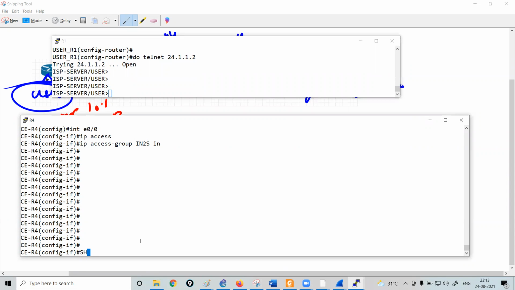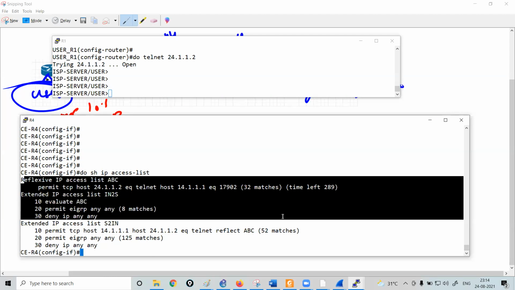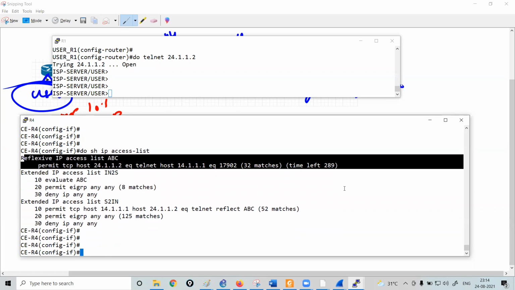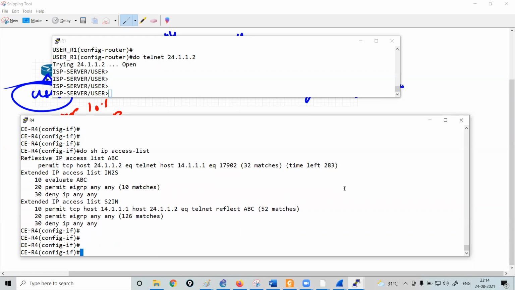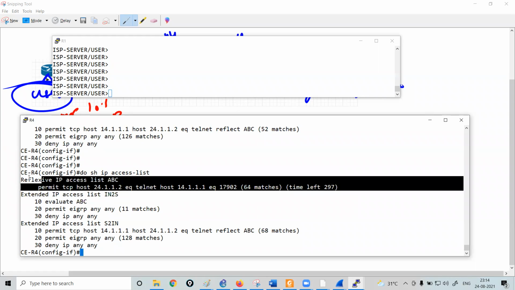And when I move to the router, show ip access-list, you can see your router has created an access list. You can see this time will keep on decrementing. It is 283 now. If I put some enter over here, the time will refresh and it will go back to 300 seconds. I hope this is clear.